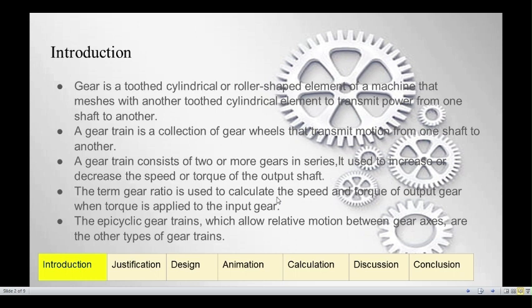The term gear ratio is used to calculate the speed and torque of the output gear when torque is applied to the input gear. The epicyclic gear trains, which allow relative motion between gear axes, are the other types of gear trains.